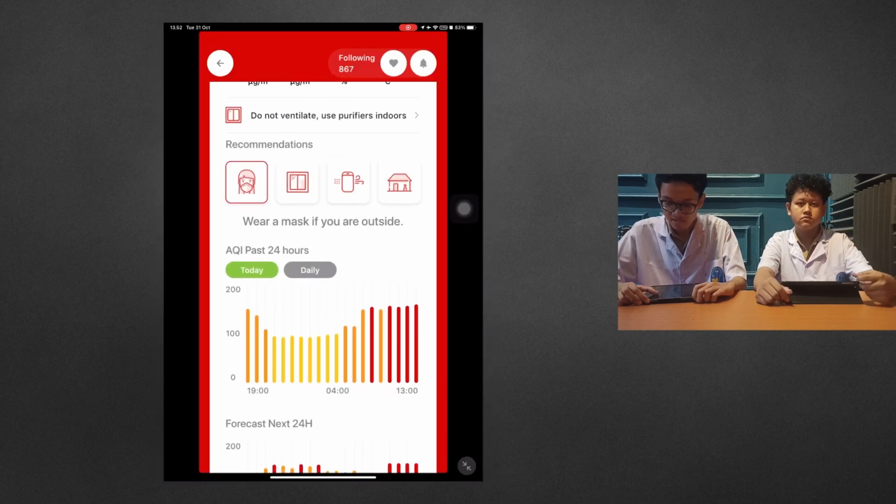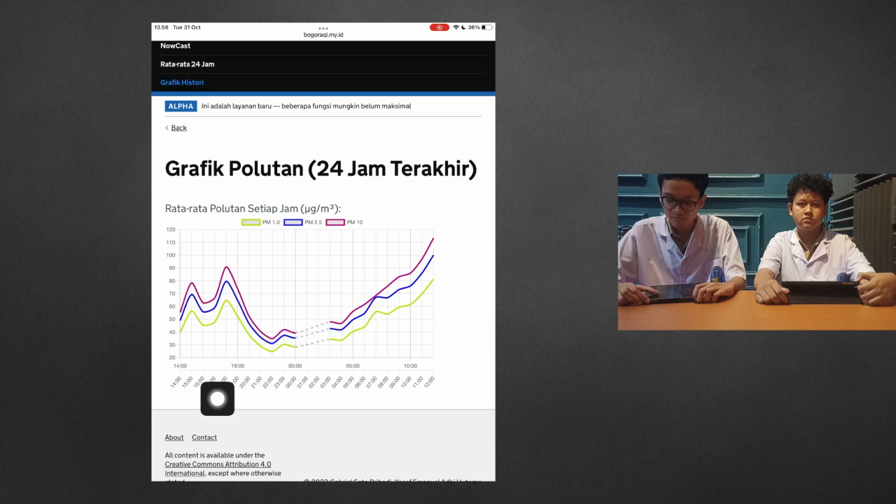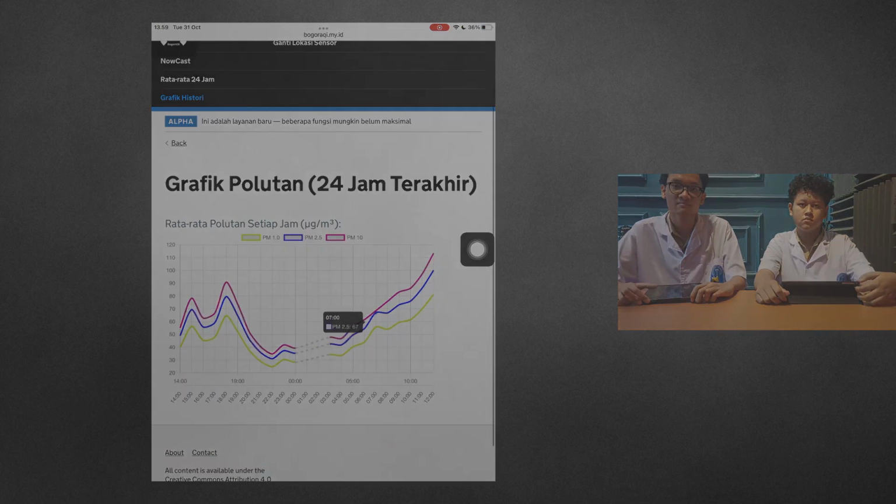And this is the chart that is served by NAFAS. And this is the pollutant chart for each pollutant from PM 1.0, 2.5, and 10. NAFAS did not have this feature, so we cannot compare the data.